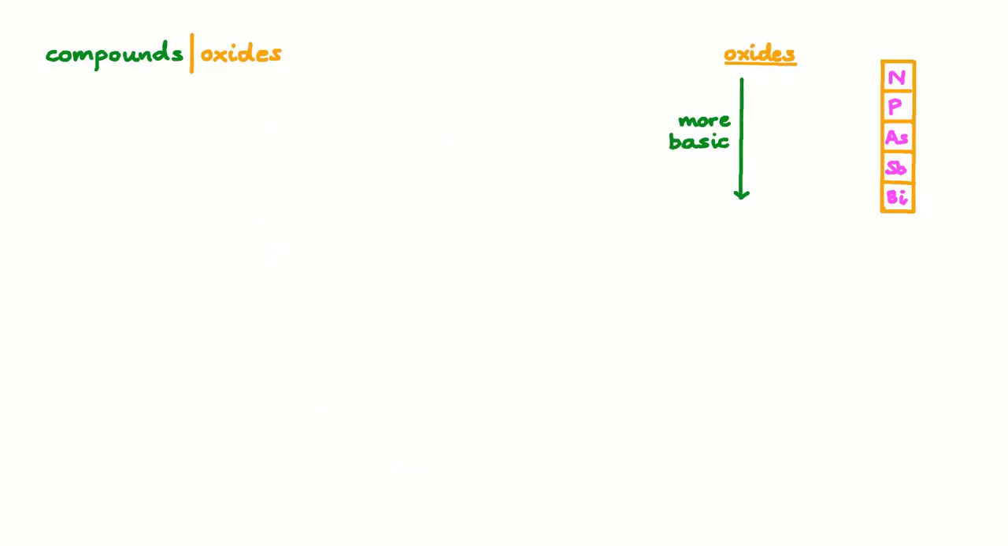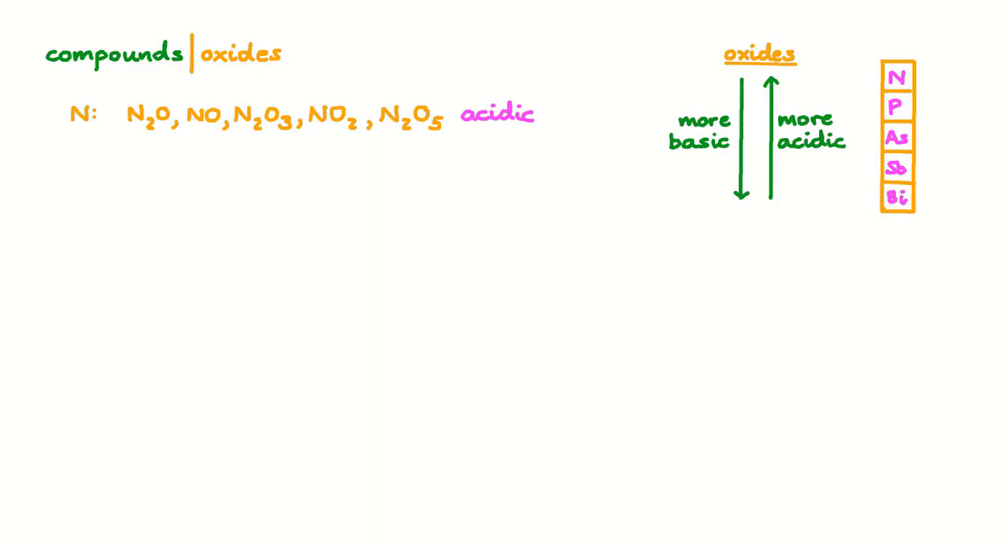As we descend the group, the oxides of these elements become more basic. Nitrogen at the top of the group forms the most acidic oxides. All these oxides, from nitrous oxide to dinitrogen pentoxide, are acidic to some degree. Many of these oxides can be produced by direct reaction of nitrogen with oxygen gas. For example, nitrogen dioxide can be produced by reacting one lot of nitrogen with 2 lots of oxygen. Nitrogen dioxide can react with water to produce a mixture of nitrous and nitric acids.